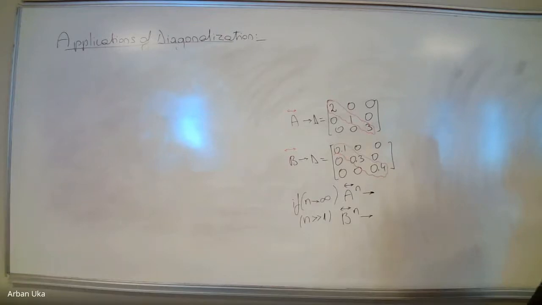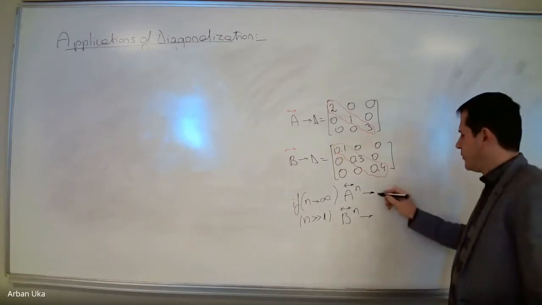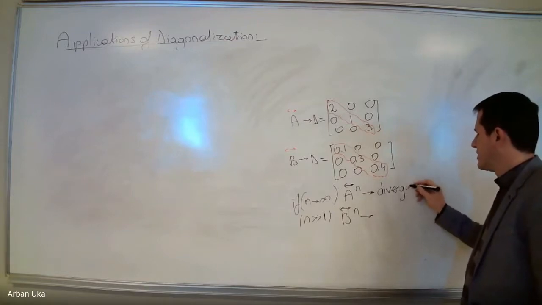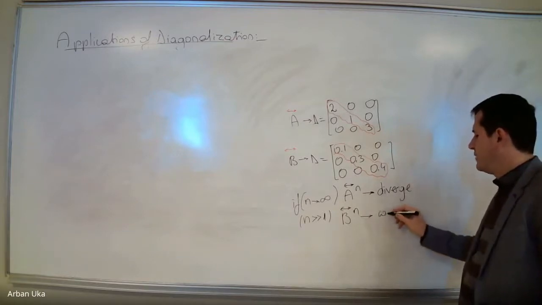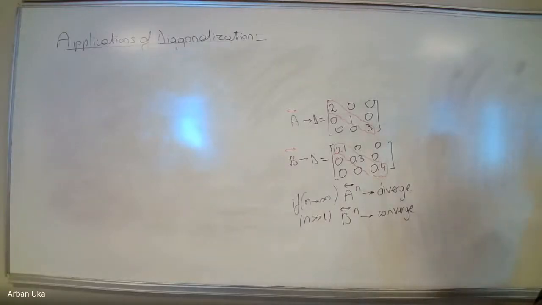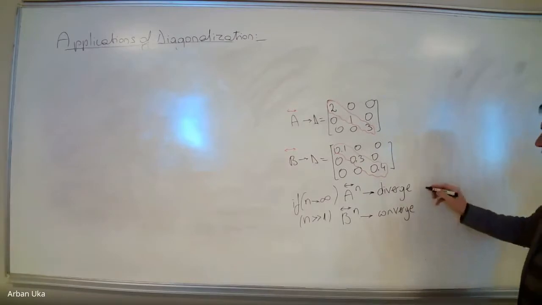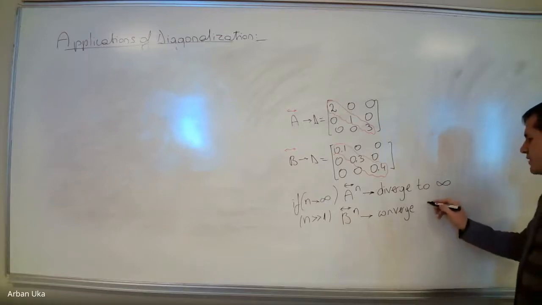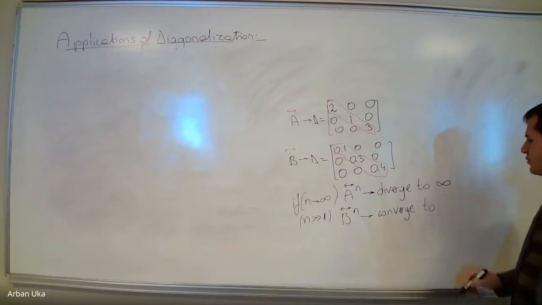Now, regarding the matrix A to the power n, we can easily say that this will diverge. And B will converge. But A is going to diverge, not to a specific value, which we don't know where it is. It's going to diverge to infinity. And B to the power n will converge to a very well-known point, which is 0.